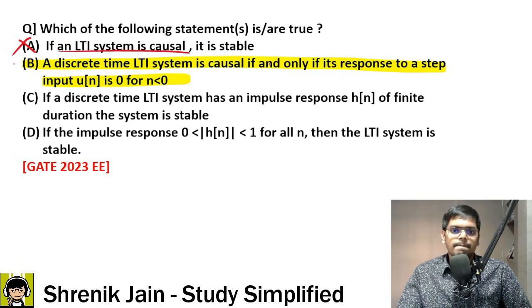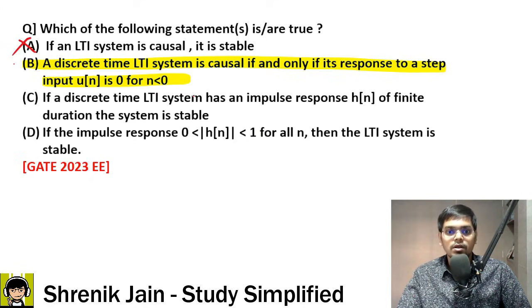Okay. Now, option B. A discrete time LTI system is causal if and only if its response to a step input u of n is 0 for n less than 0. Now this is very interesting. First you have to analyze this statement.